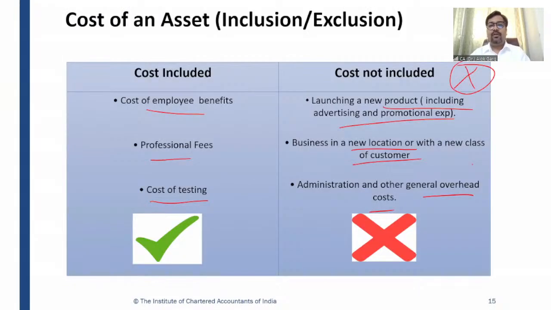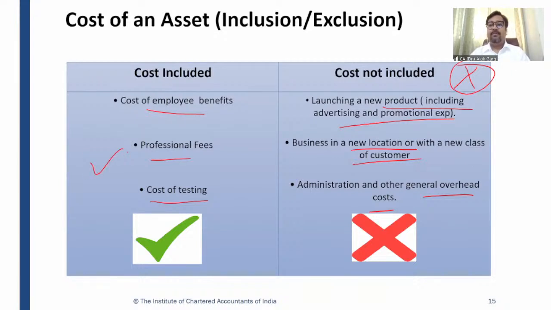Then we discussed what is the cost which is going to be included, what is the cost which is not allowable for capitalization. Employee benefits, professional fee, testing cost, legal fees, registration charges. These are the allowable costs. What are the costs which are not allowed?